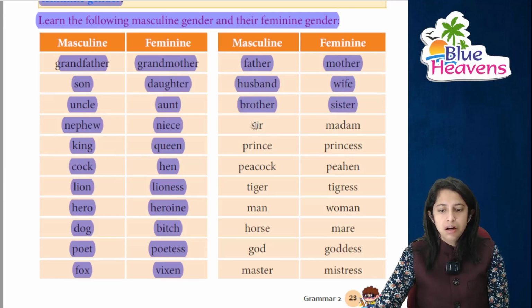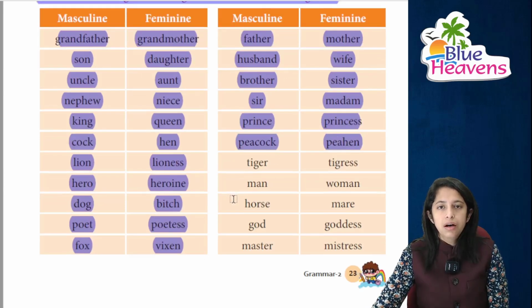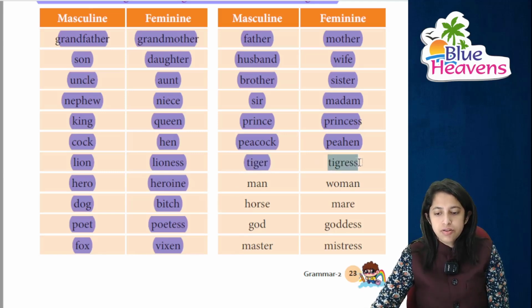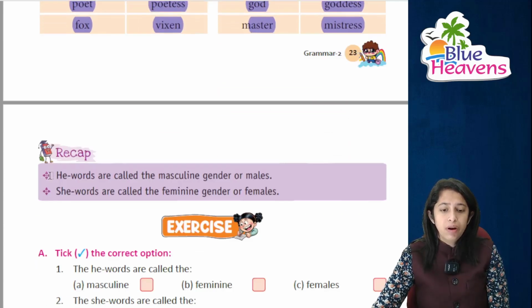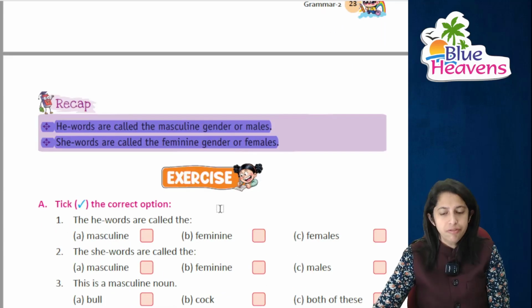brother का sister, sir, madam, prince का princess, peacock, then it's peahen, male peacock, मेल मोर को हम बोलेंगे पीकॉक, फीमेल को हम बोलेंगे पीहन. टाइगर का टाइग्रेस, मैन का वुमेन, राइट? हॉर्स का मेयर, राइट? गॉड का गॉडेस, एंड लास्ट वन इज मास्टर का मिस्ट्रेस, राइट? A quick recap, he words for you, they are used for masculine gender, or you can say male, whereas she is used for the feminine, or you can say females.